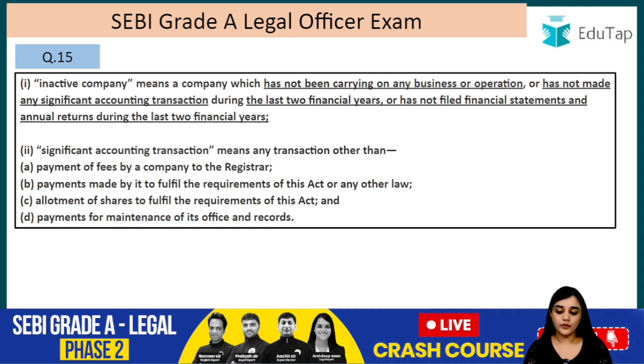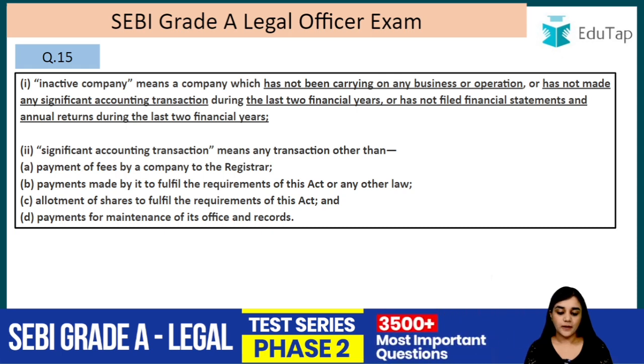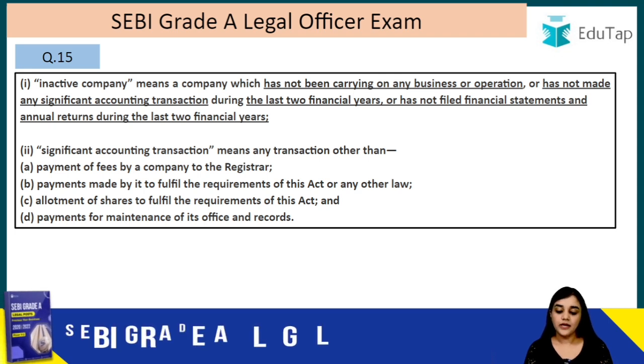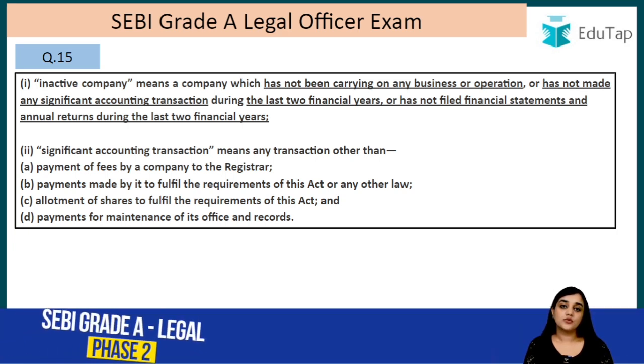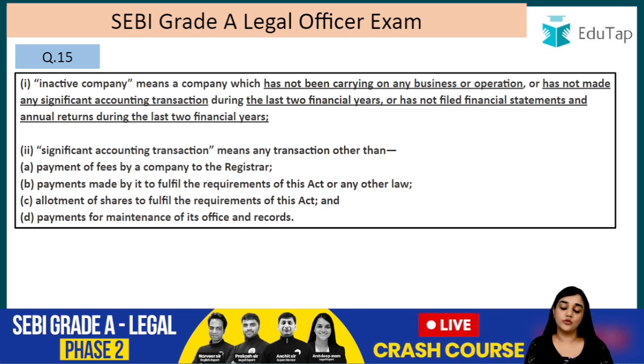So significant accounting transaction means any transaction other than payment of fees by a company to the registrar, payments made by it to fulfill the requirements of this Act or any other law, allotment of shares to fulfill the requirements of this Act, and payments for maintenance of its office and records. So now I hope you are clear with what is a dormant company. This question has been asked by SEBI in a previous examination, so please make sure that you know this.